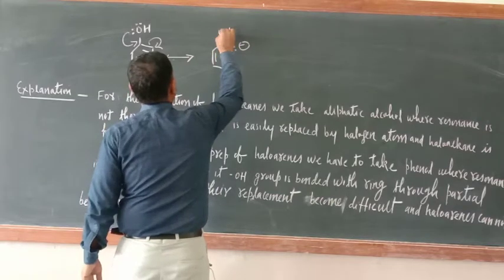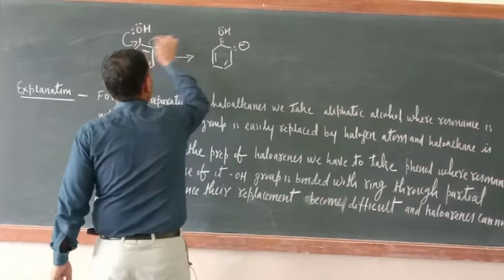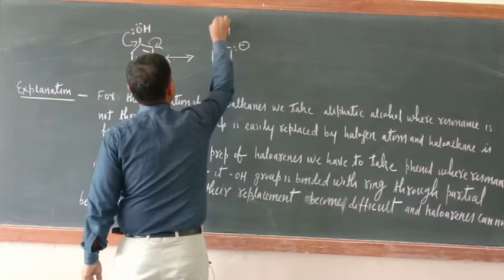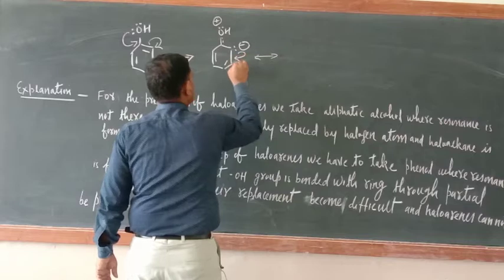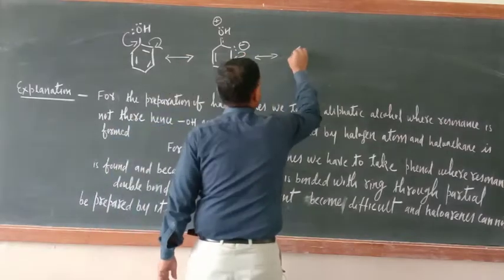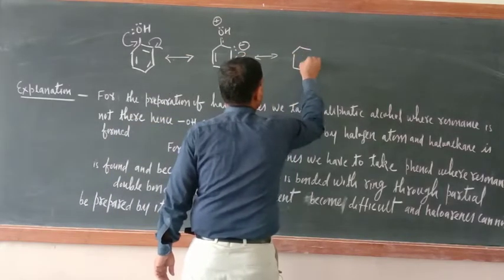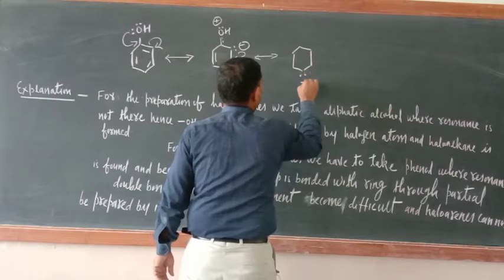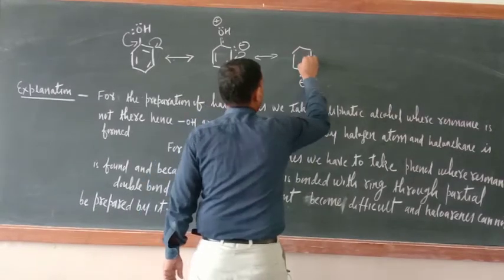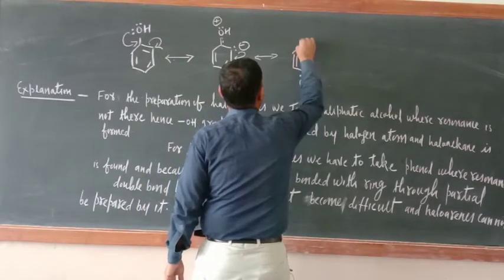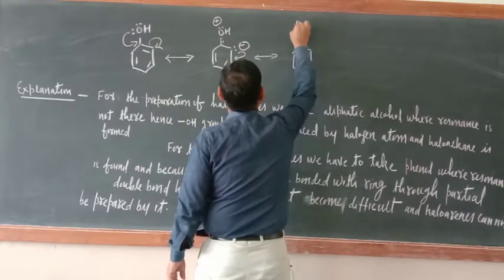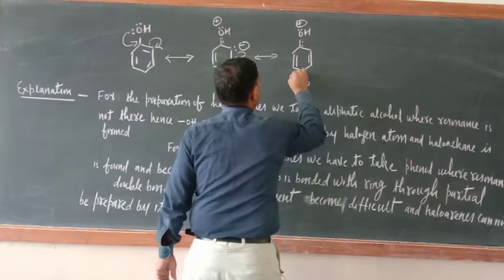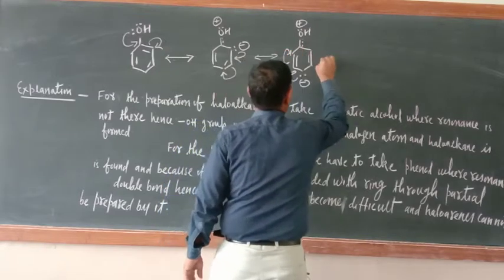Now OH, since it has given one lone pair of electrons towards the ring side, so here a positive sign. Next one is here. So here this and this. Now here negative sign, here partial double bond, OH, this one and positive sign. Now shift this one here, shift this one here.